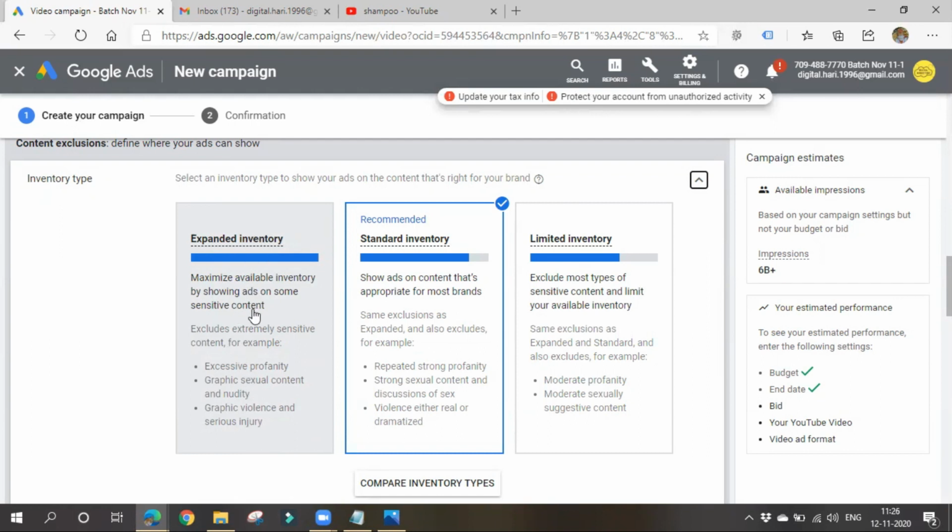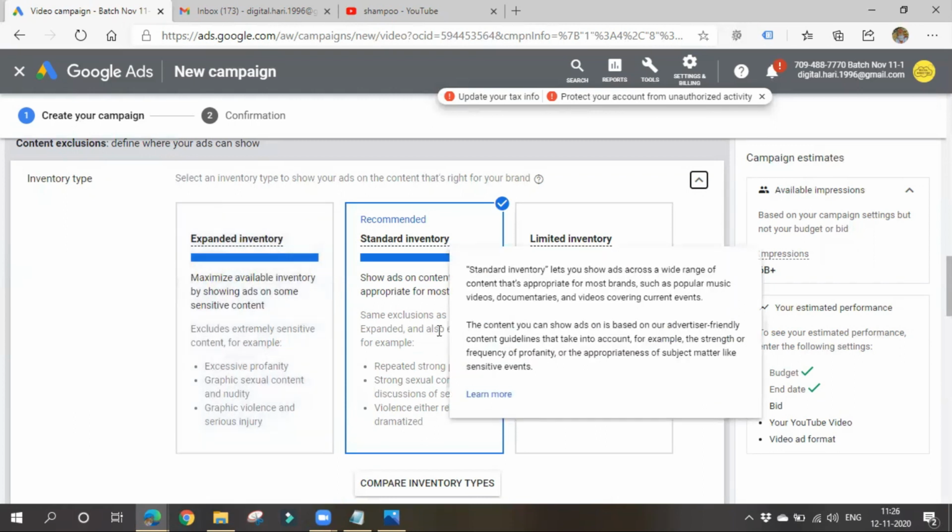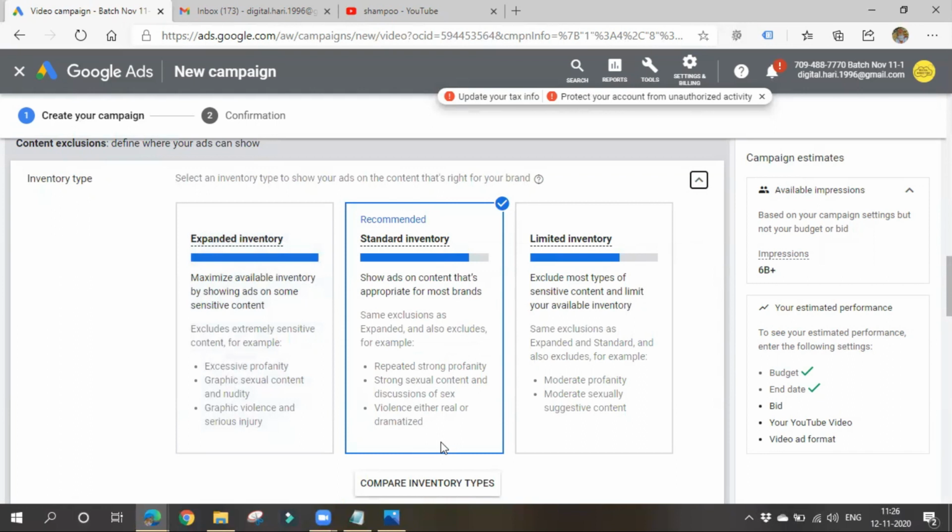So if you choose this, your ad will be displayed on such kind of videos also. So if you choose standard inventory, these videos will contain average kind of violence, average kind of sexual content. Okay, limited inventory means we are totally restricting our ad.